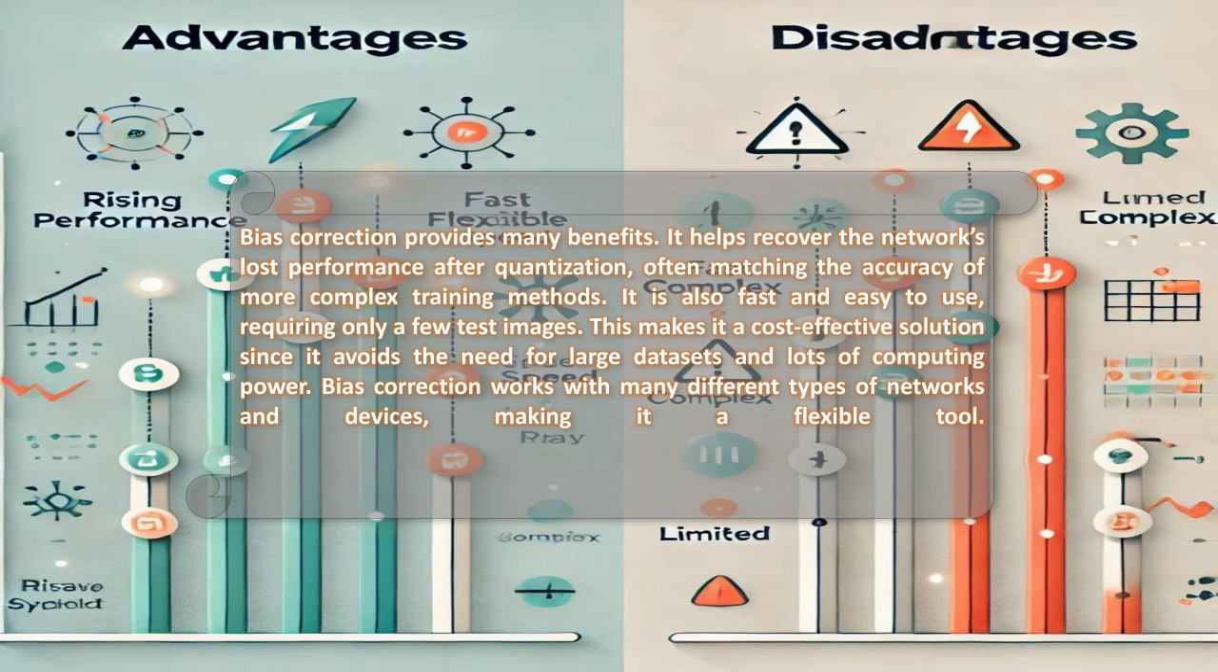Just like Benny's work, bias correction has both advantages and limitations. Let's take a look at them. Bias correction provides many benefits. It helps recover the network's lost performance after quantization, often matching the accuracy of more complex training methods. It is also fast and easy to use, requiring only a few test images. This makes it a cost-effective solution since it avoids the need for large datasets and lots of computing power. Bias correction works with many different types of networks and devices, making it a flexible tool.